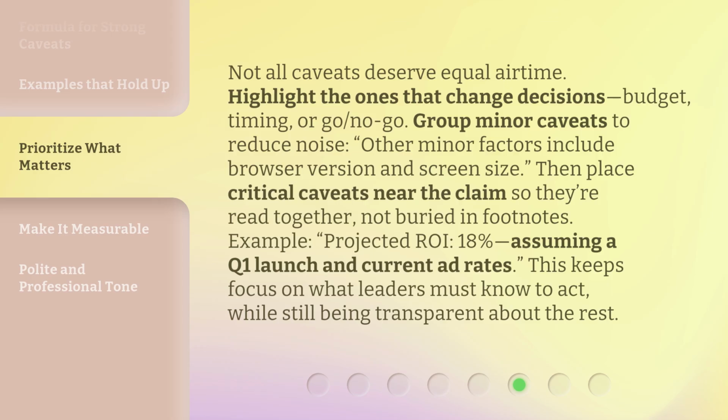Then place critical caveats near the claim so they're read together, not buried in footnotes. Example: projected ROI, 18%, assuming a Q1 launch and current ad rates. This keeps focus on what leaders must know to act, while still being transparent about the rest.